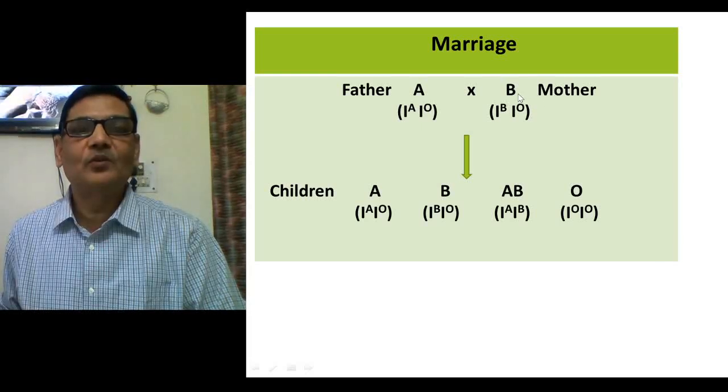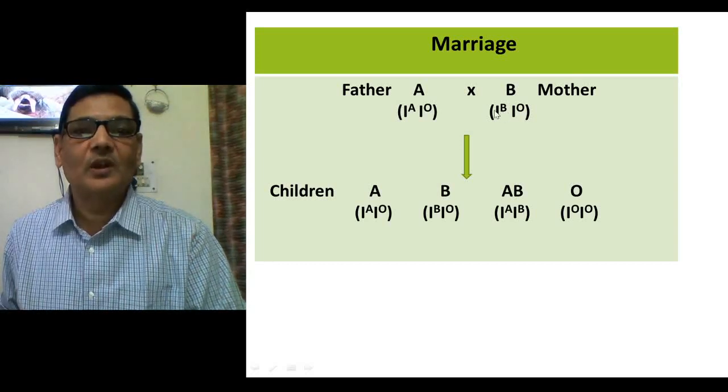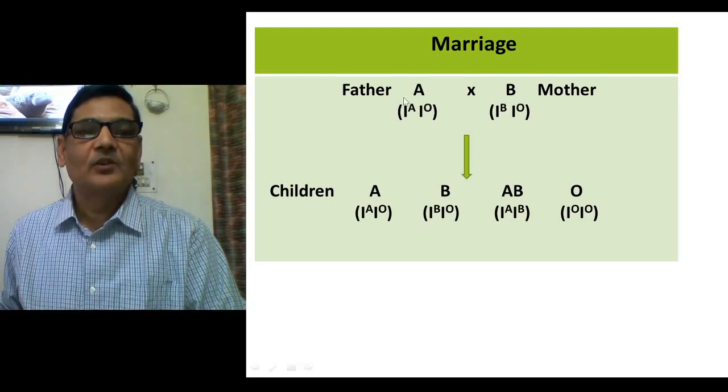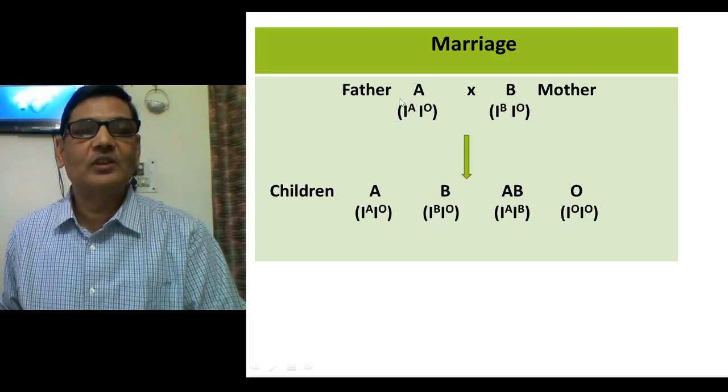Likewise, if the mother is of blood group B, then she could be heterozygous. So here also both alleles are being shown. And in such a situation, you will find that their children could be of any blood group. That is, they could be of blood group A or B or AB or O. It means all four possibilities will be there in the next generation. So here the parental blood group is shown. Based on that, we can anticipate their genotype, and it would be better to consider them to be heterozygous.